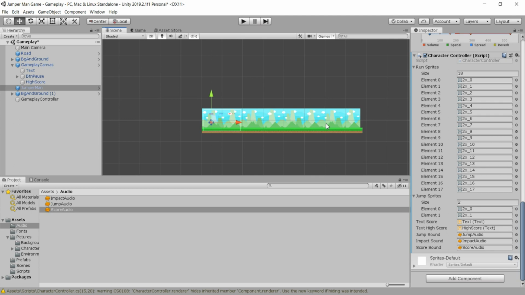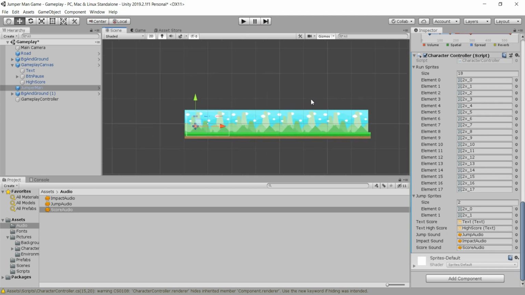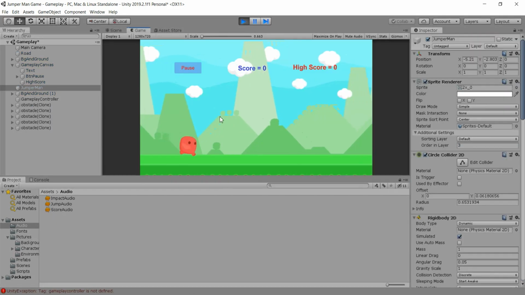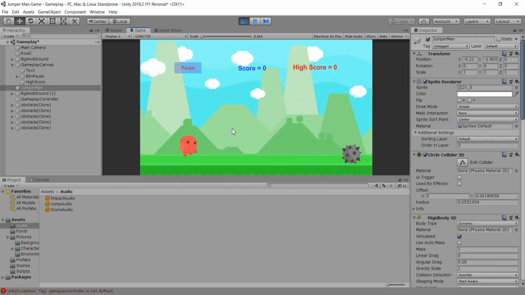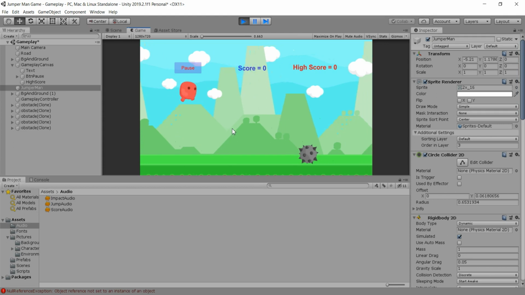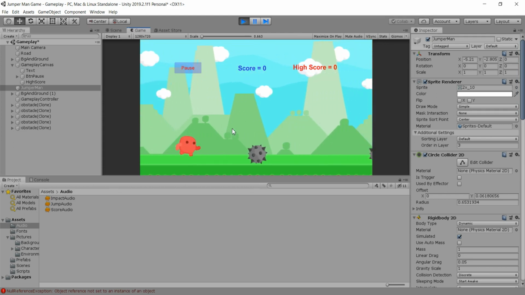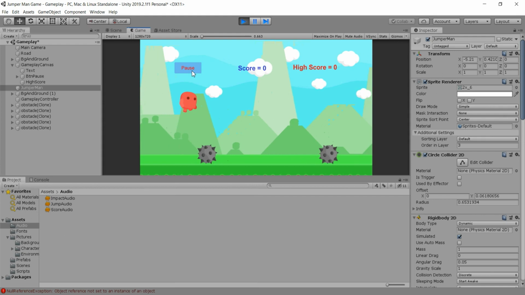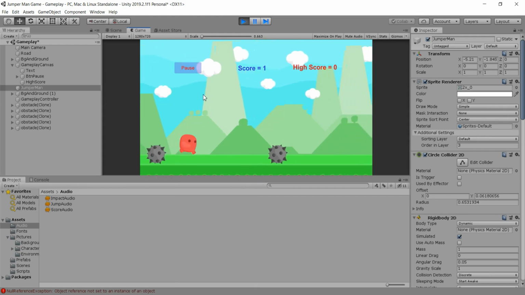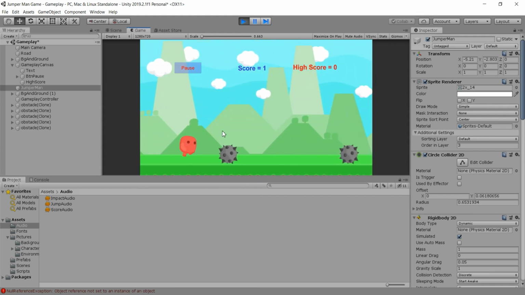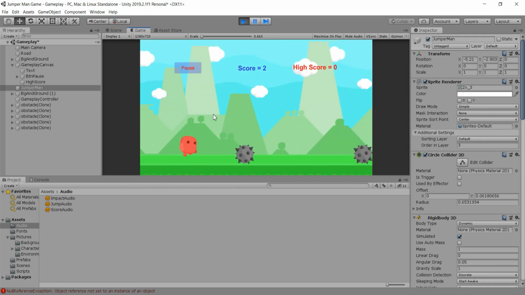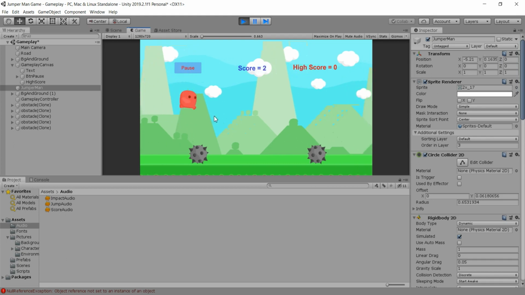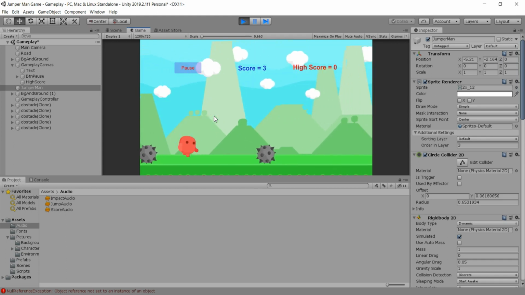Now we are finally ready to test this out. So going back here and playing our game. Now you see that our player is running here, and we play that animation. When we click the left mouse button, we jump, guys, and this is very cool. We cannot test this pause button because we didn't connect it with the Unity editor button here, and I will do that in a second, but for now we see that our running animation works here.